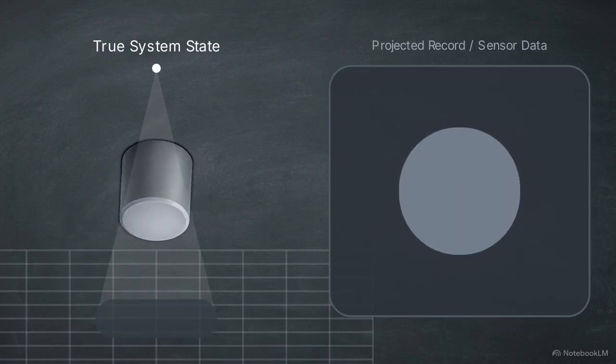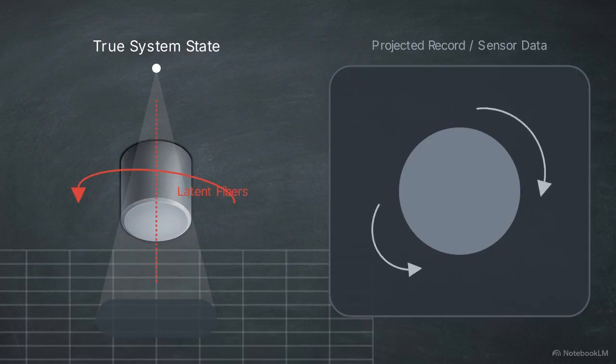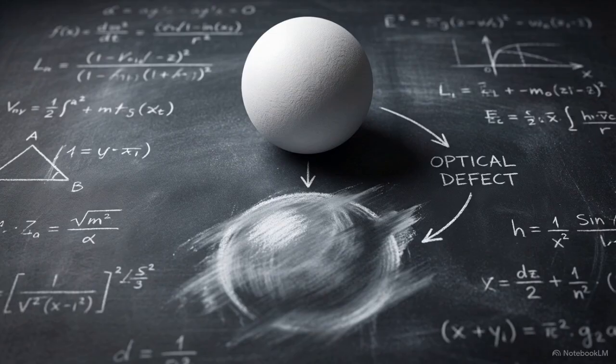The sensor captures this, but depth is stripped away. The latent fibers dictating behavior are missing, so algorithms calculating velocity will completely mismatch physical reality. This gap between the true state and the observed record is the hidden state problem.